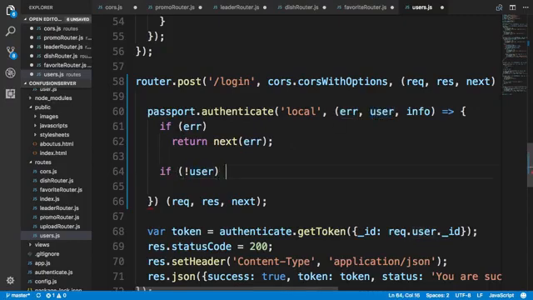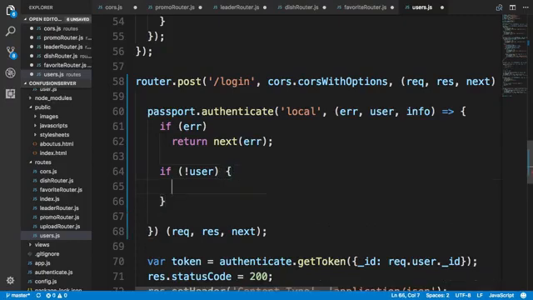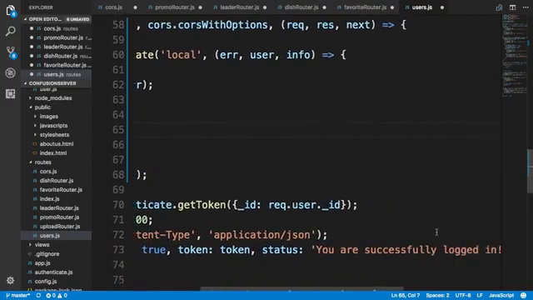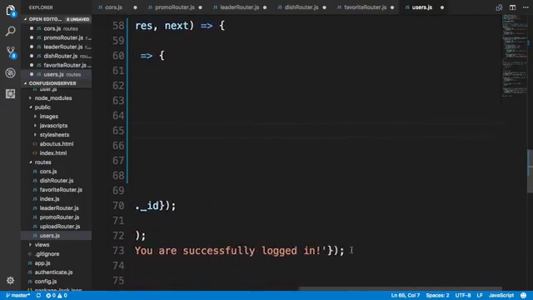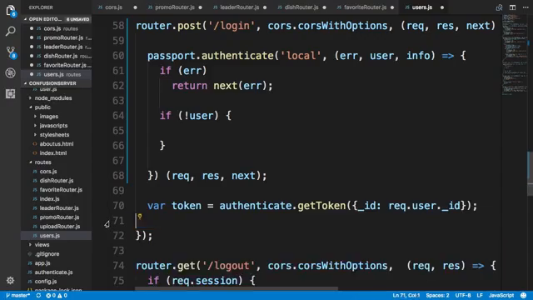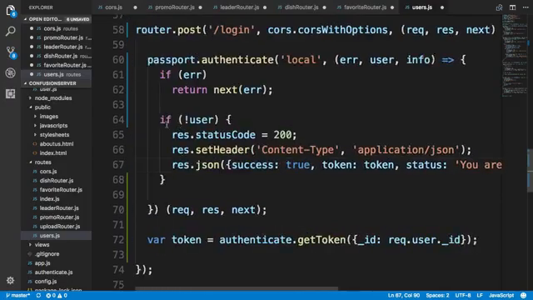So in that situation, if the user doesn't exist, then we need to be able to pass information back to the server side. So what we will do is we will pass in this information in this format. So I'm going to cut this out from here and then paste it in here, and then we will edit this.